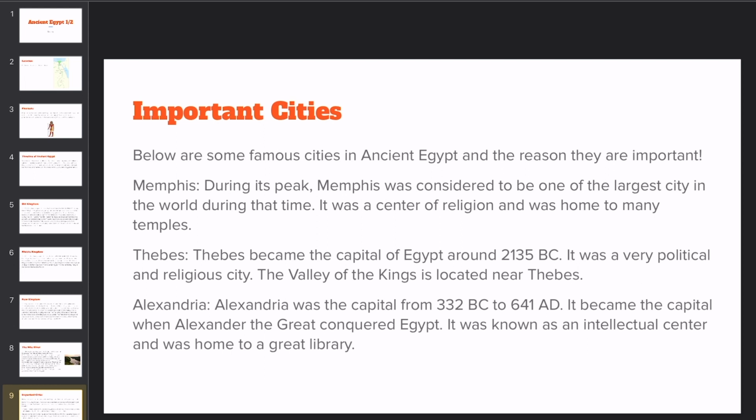The second one is Thebes. Thebes became the capital of Egypt around 2135 BC. It was a very political and religious city. The Valley of the Kings is located near Thebes.